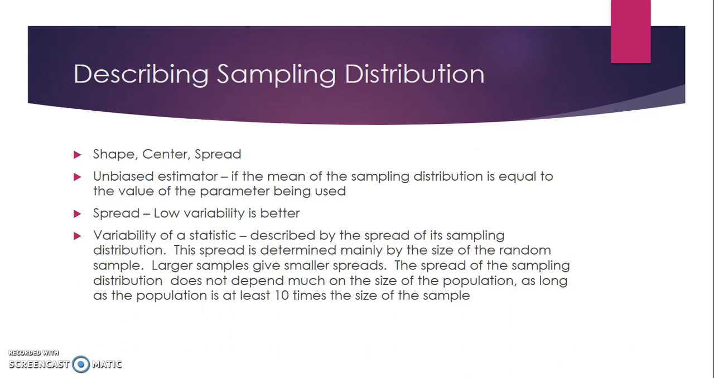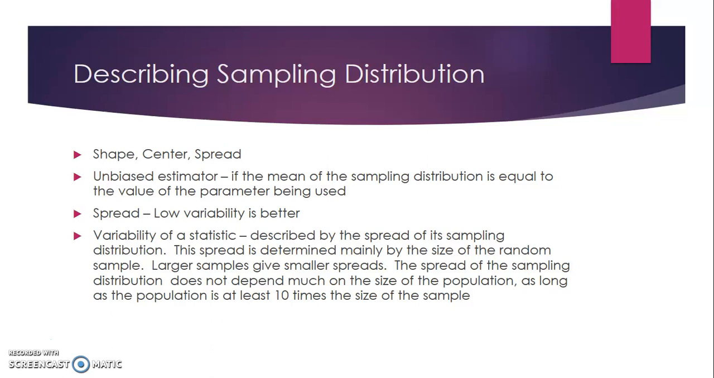When you describe a sampling distribution, this should look familiar. You want to talk about shape, center, and spread. Some things you need to know. An unbiased estimator is if the mean of the sampling distribution is equal to the value of the parameter being used. How spread out you are. Low variability is better. So if your sampling distribution has low variability, it's better.